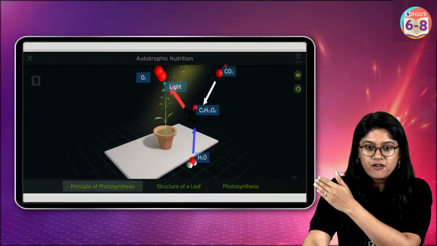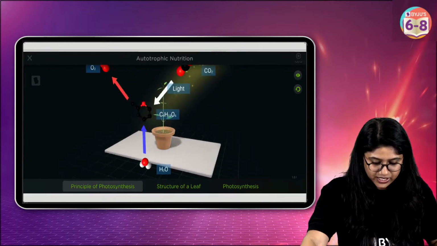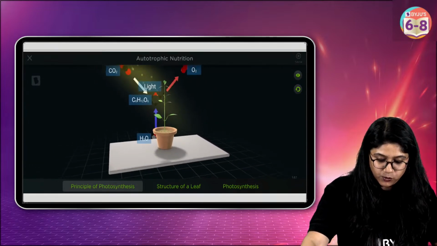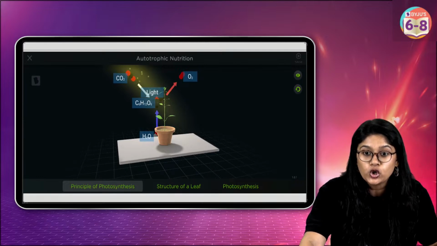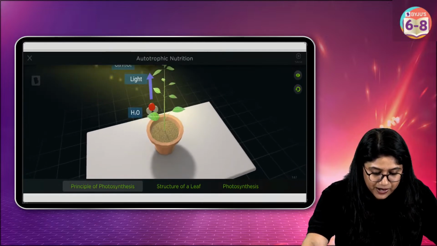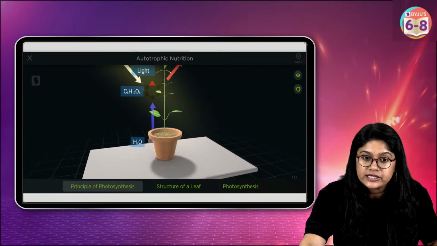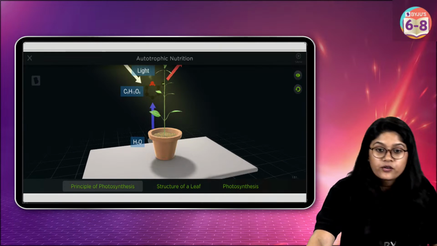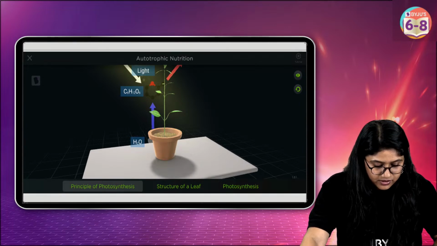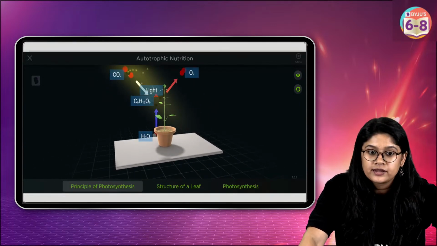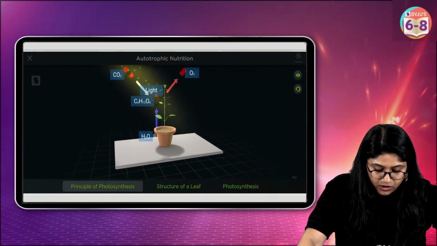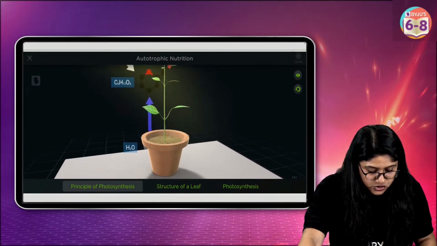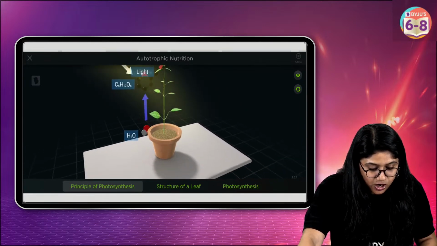Ta-da! So what we have over here, we can see the plants. See over here, we can see a beautiful plant. I can zoom also. And here what the plant is doing, we can see the process of photosynthesis. Everyone, can you see the important part? You can see the H2O. Let me just open the YouTube over here also. Very good. We can see CO2 at the top. Very good. We can see water taken from the soil by the roots. Here we have H2O. Then we have the formation of glucose.